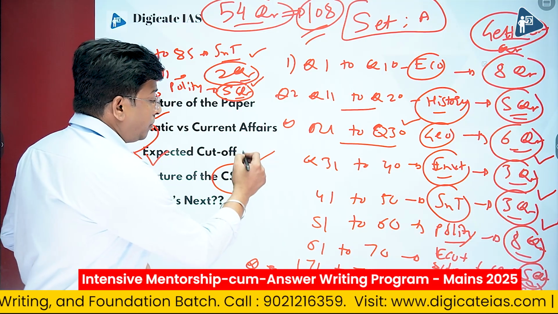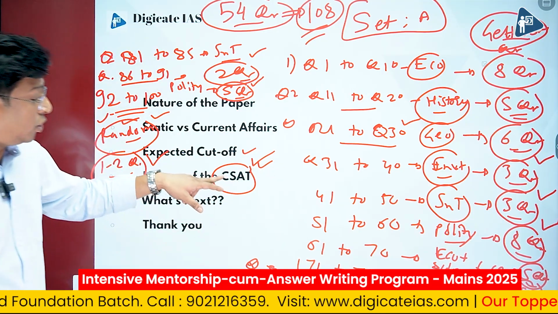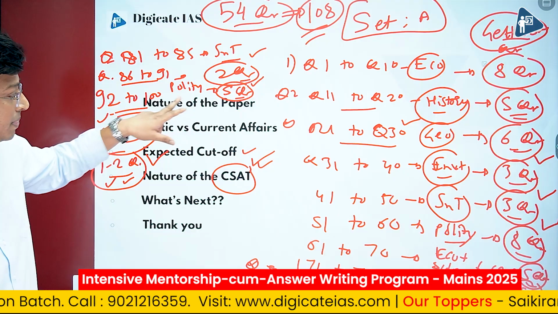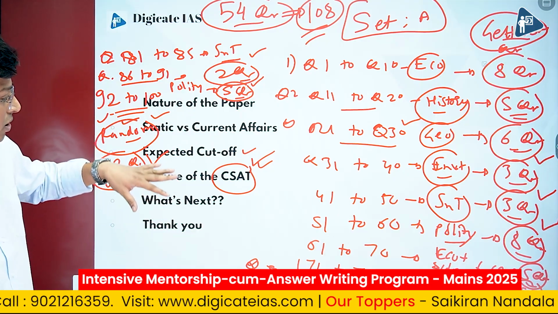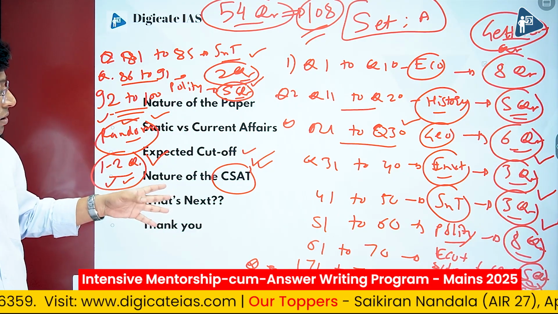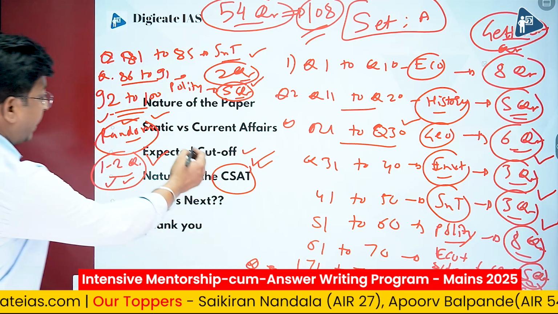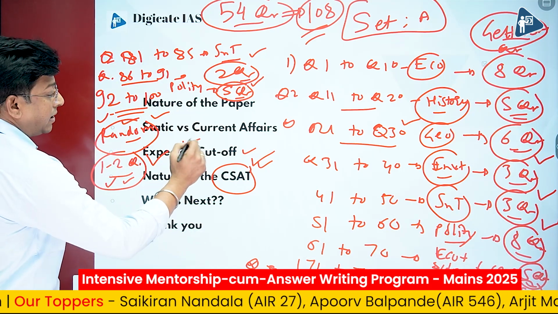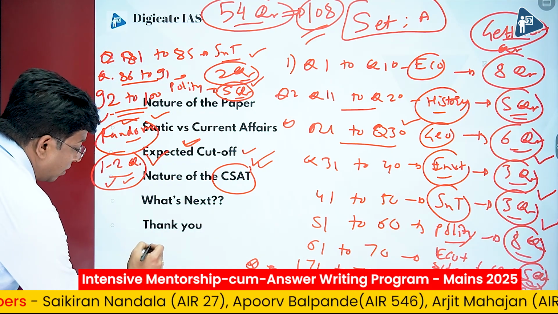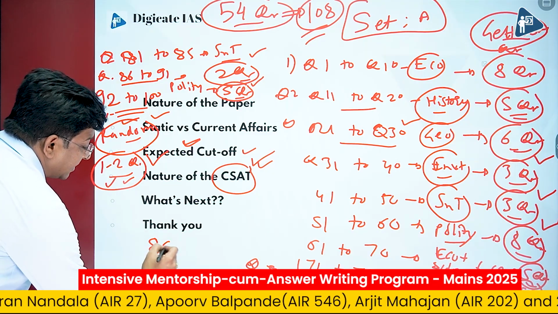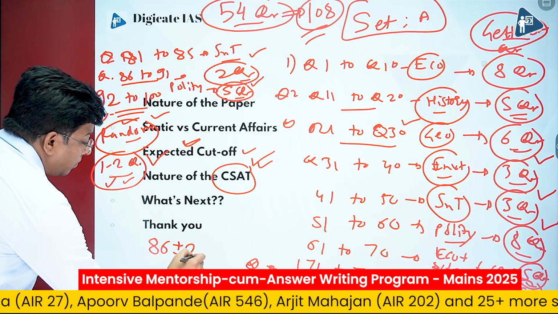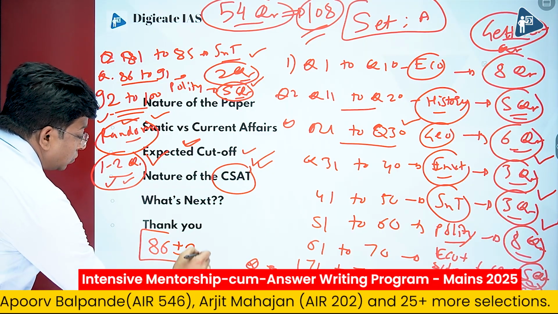So this is again going to play one of the important roles in determining the cutoff. Based on all these factors and rational facts, we can say the expected cutoff this year could be around 86 plus minus 2, all right, plus minus 2.